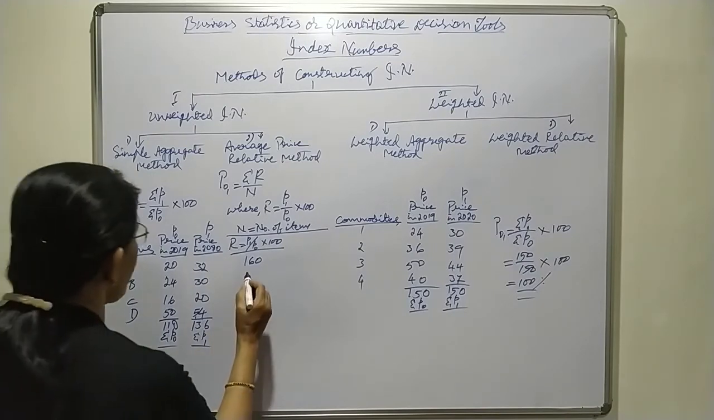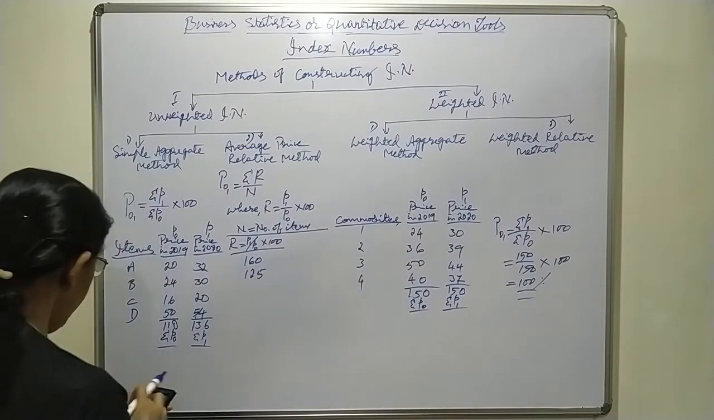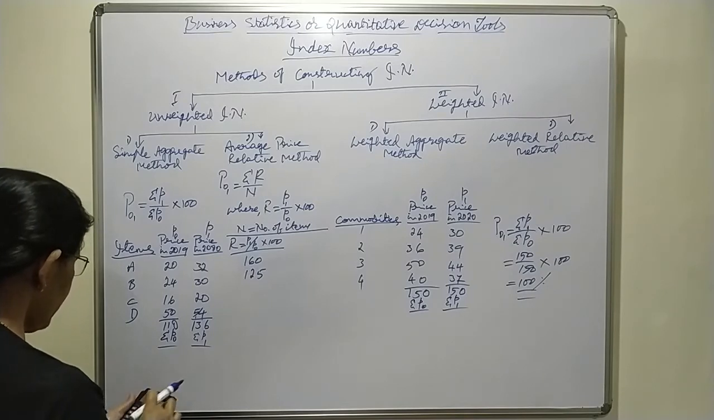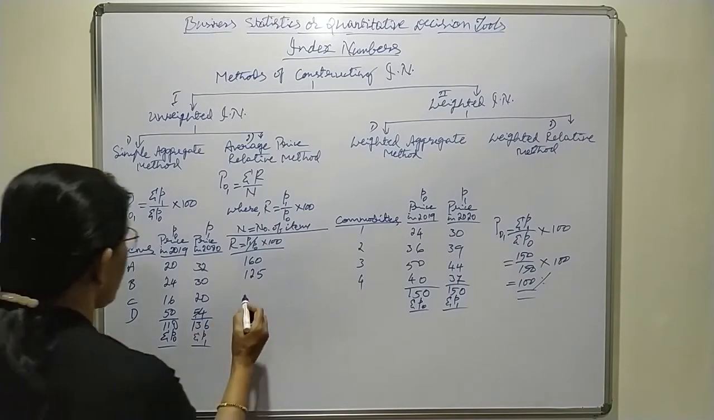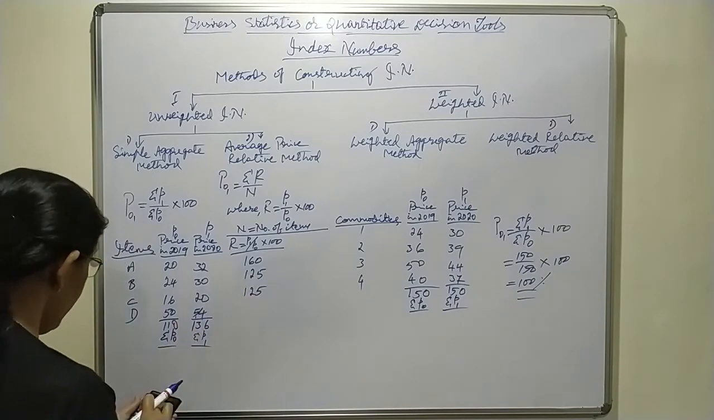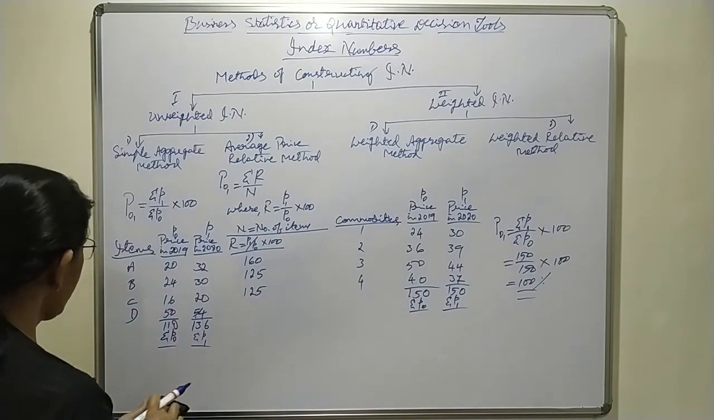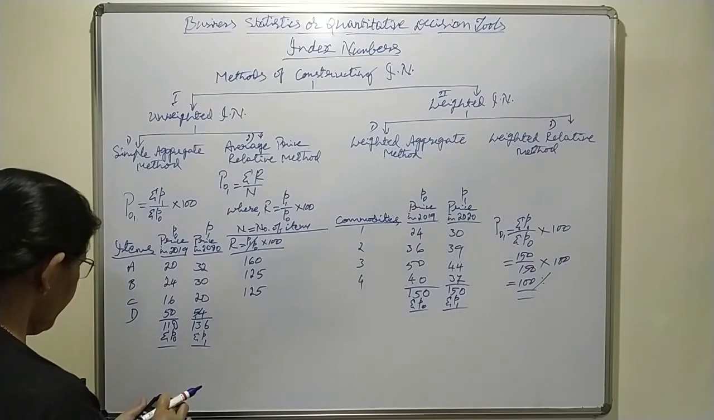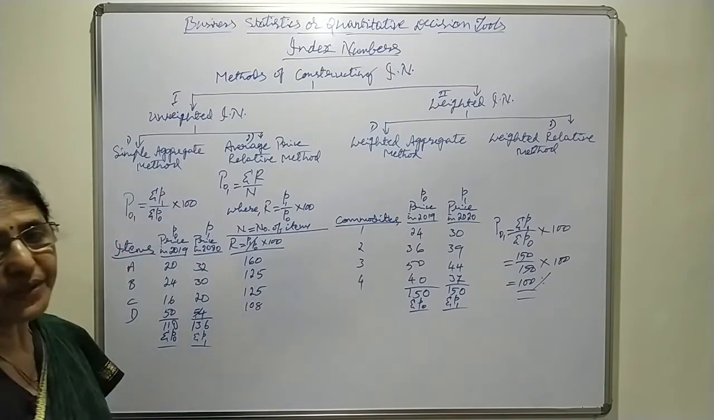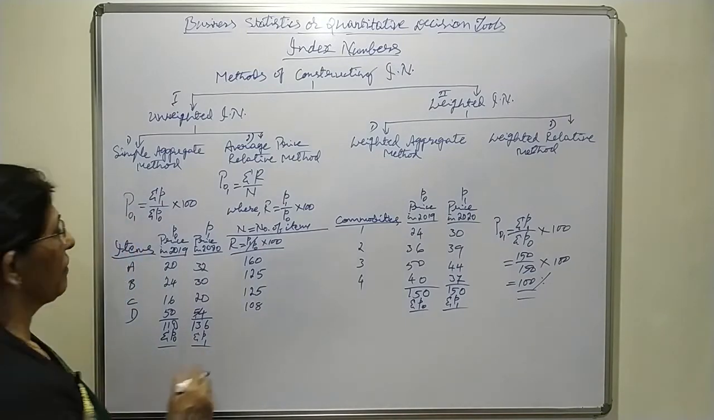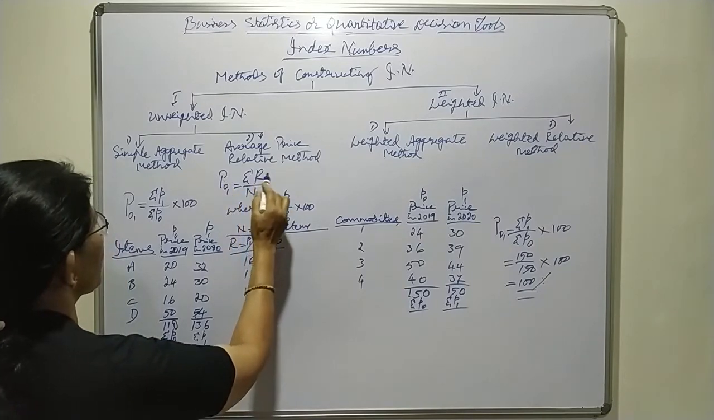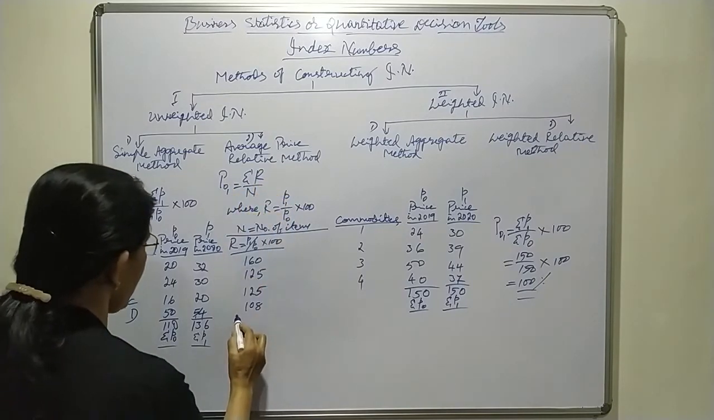It comes to 125. Next one, 20 divided by 16 into 100. That is also 125. Next one, 54 divided by 50 into 100. That is 108. Okay. Now here the formula is P01 equals sigma r divided by n.